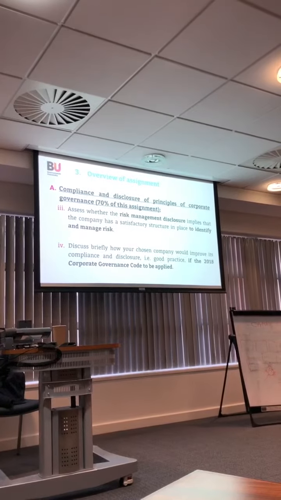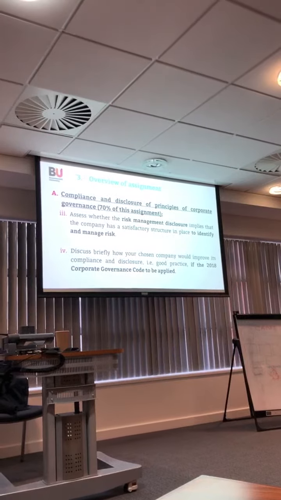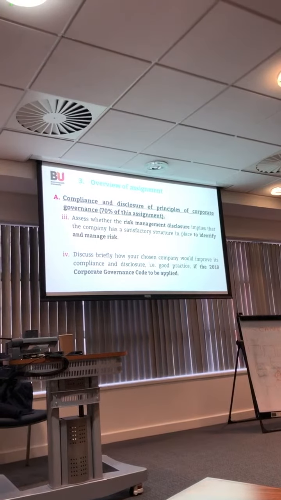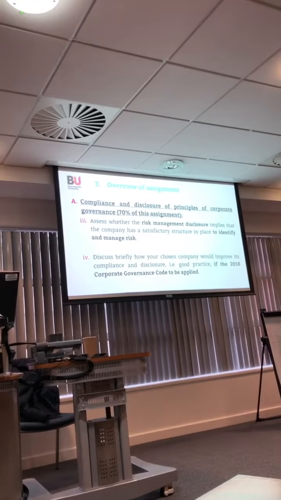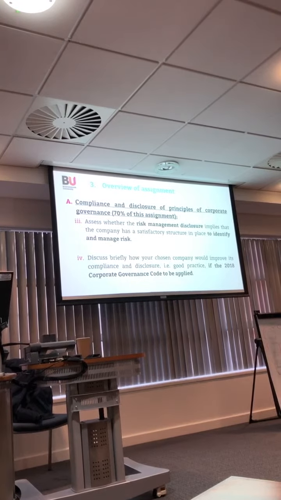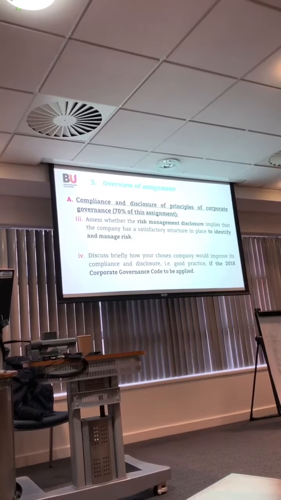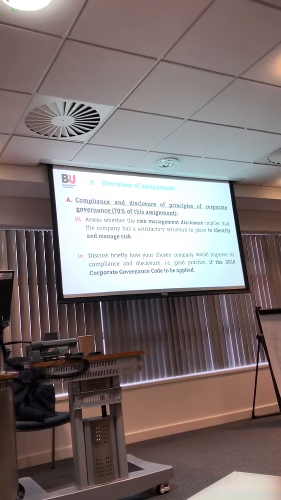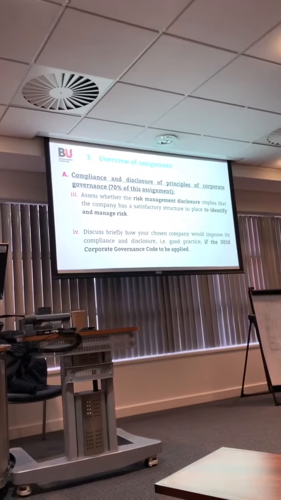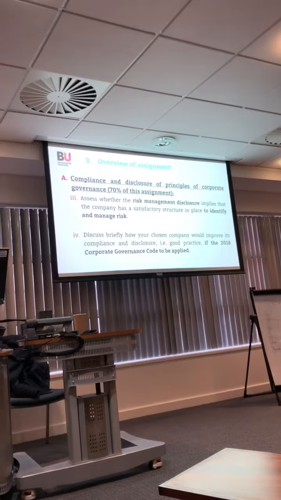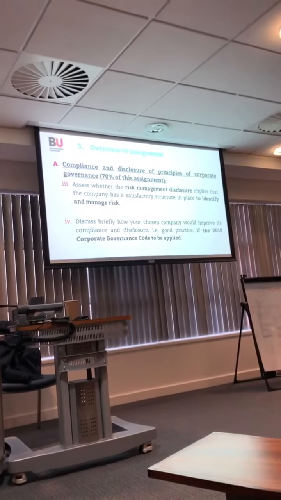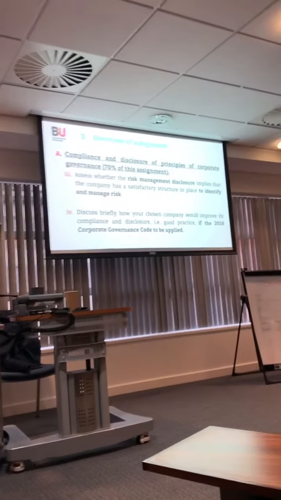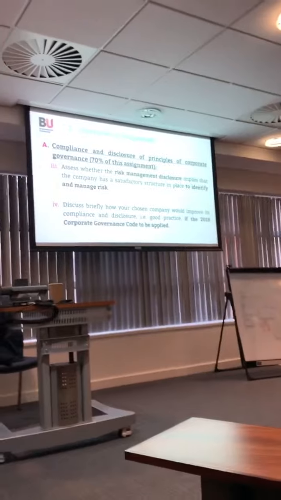So as we discussed in the last seminar, the last lecture, there is some slide about the 2018 UK Code. So you just go to this slide because I showed you what the difference is between 2016 and 2018. So look at those slides. There are 4 areas of differences between the 2018 and 2016. You look for each area and you explore. You see in the annual report if the company complies or not with these 4 areas.